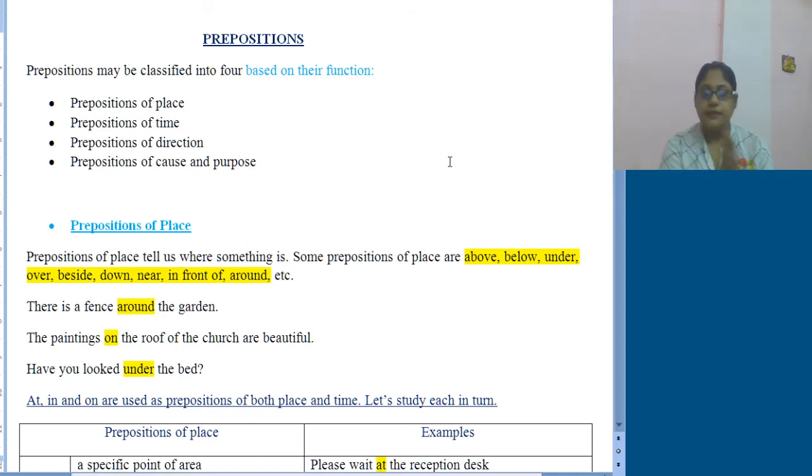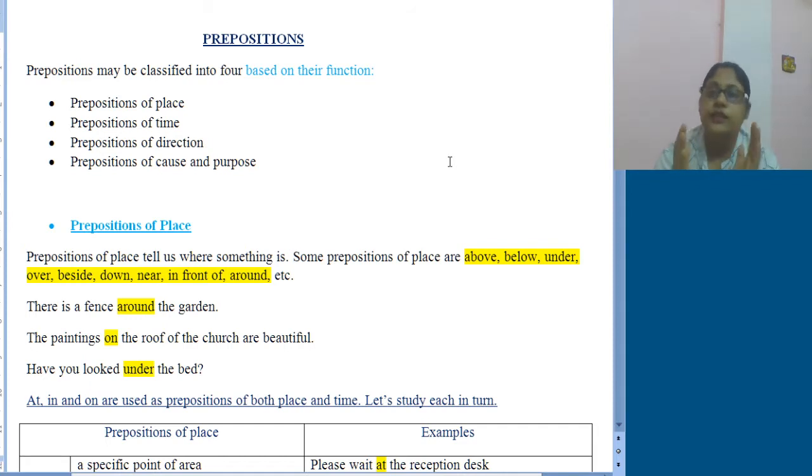Prepositions of place tell us where something is, about the location. Some examples are above, below, under, on, beside, down, near, in front of, around.